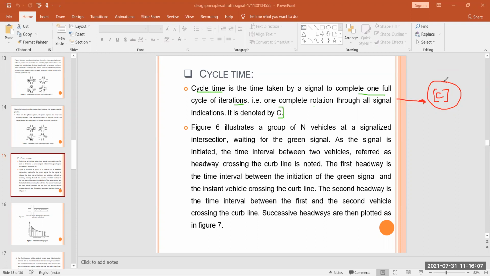Next, figure 6. Figure 6 illustrates a group of n vehicles at a signalized intersection waiting for the green signal. As the signal is initiated, the time interval between two vehicles, referred to as headway, crossing the curve line is noted. The first headway is the time interval between the initiation of the green signal and the instant the first vehicle crosses the curve line. The second headway is the time interval between the first and second vehicle crossing the curve line. Successive headways are then plotted as in figure 7. You all see these things.